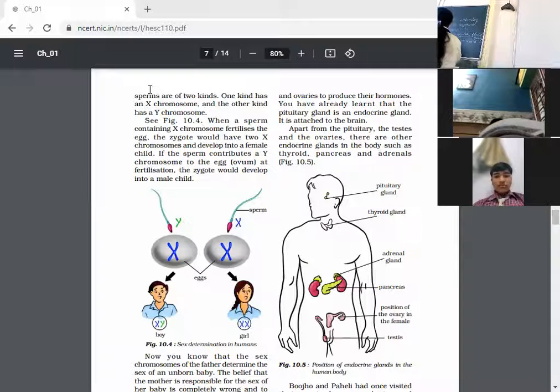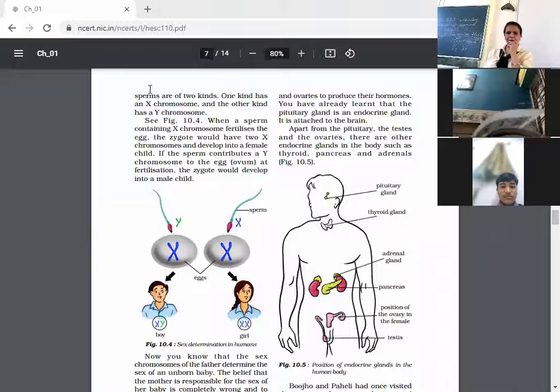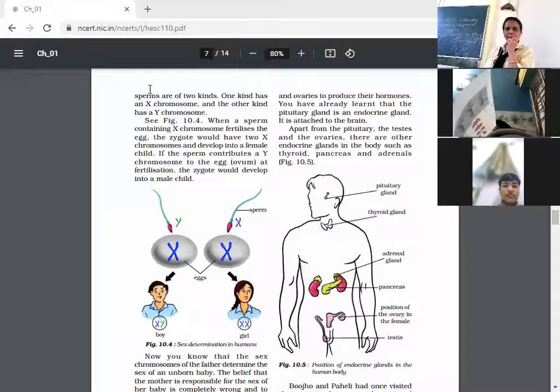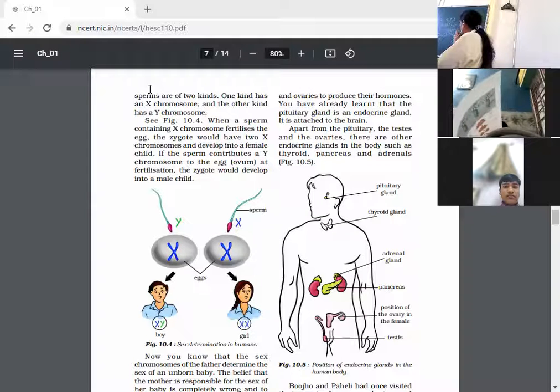In males it is XY and in females it is XX. Did you understand? In males, it is XY and in females, what is it? It is XX. Now what happens during fertilization? When fertilization happens, if Y and X combine, then a boy is formed. And if X and X combine, then a girl.